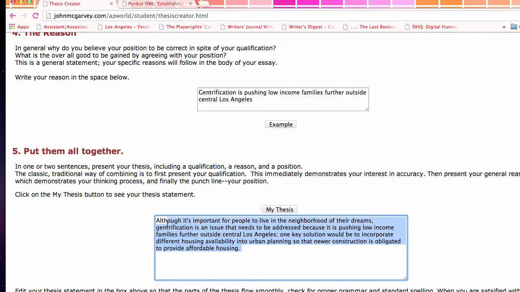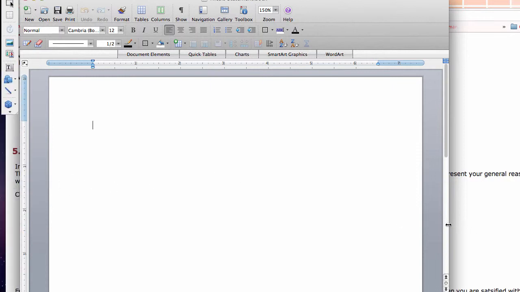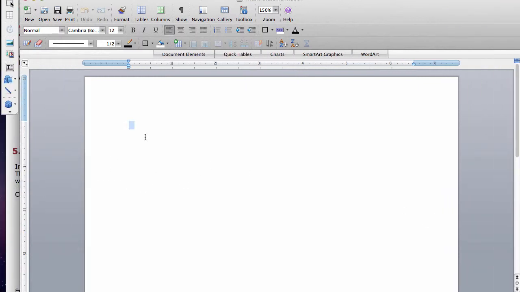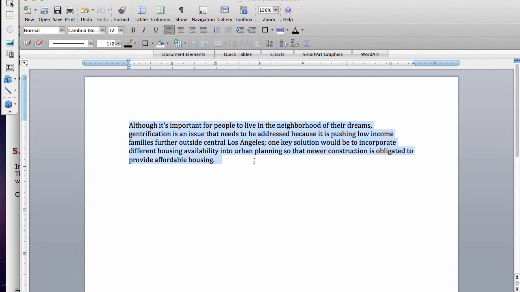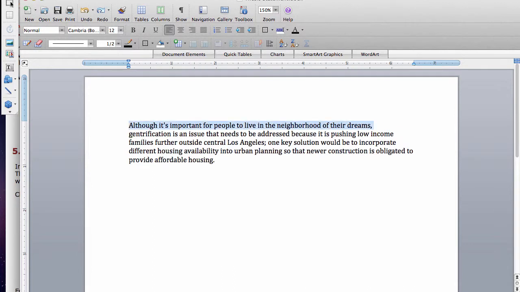Okay, so what I have here, I'm going to copy and paste this, is a working thesis, okay? So I'm going to say thank you, thesis creator, johnmcgarvey.com for helping me. And I'm going to go to this Word document and I'm going to put my thesis here. Now, I don't like this anymore, so I'm going to take this out for right now. Oh, you know what I could change? Okay, so I'm going to put it back for a second.